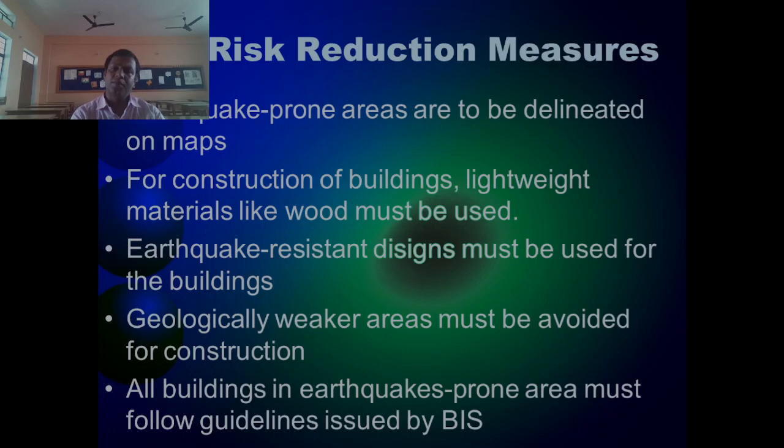For construction of buildings, lightweight material we have to use, and strong pillars you have to provide. Geologically weaker areas must be avoided for construction, because in those weaker geological areas, quite often people experience earthquakes.